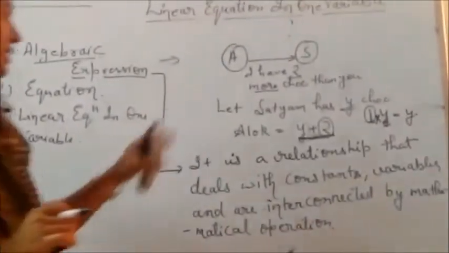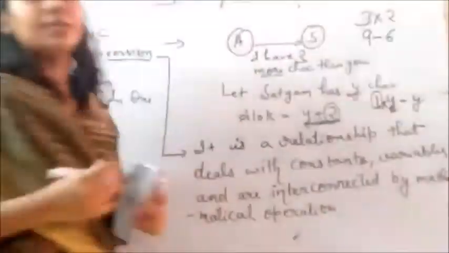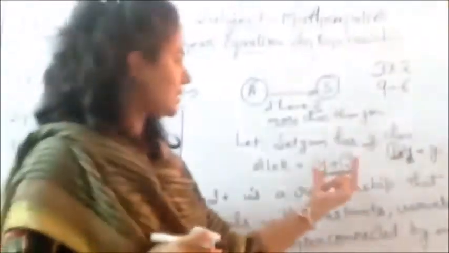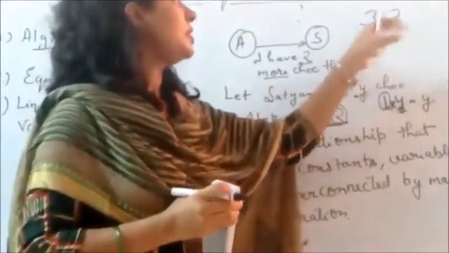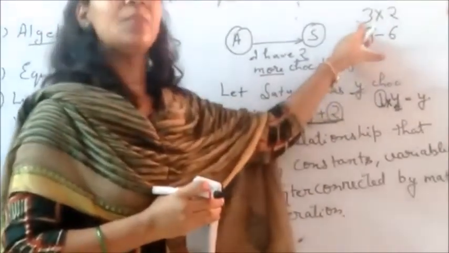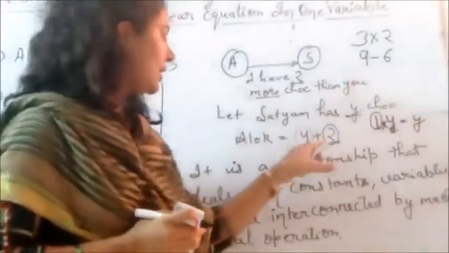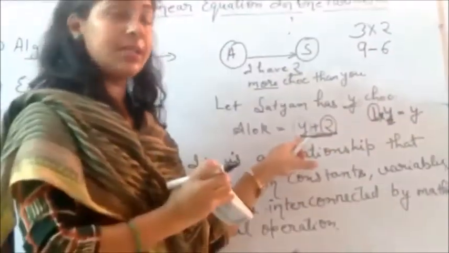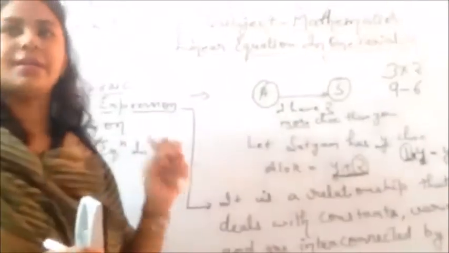And one more thing. If I write 3 into 2, 9 minus 6, what are they? You may say, ma'am, these are sums? No. These are known as numerical expressions, where we have only numerical values interconnected by mathematical operations, right? In an algebraic expression a variable is included, but in a numerical expression there will be no variable. So algebraic expression as well as numerical expression.